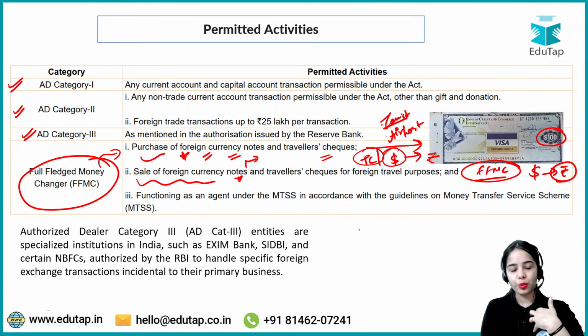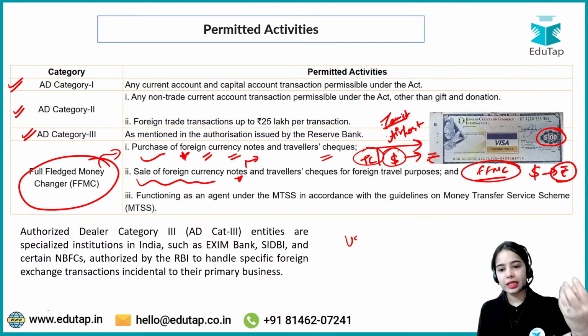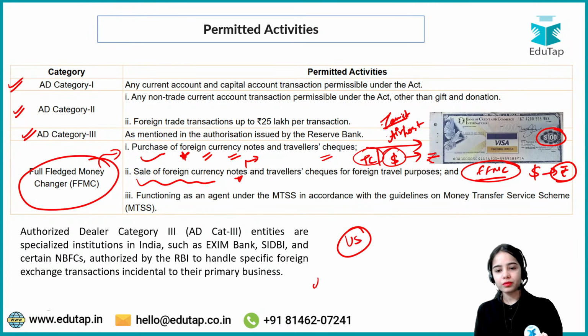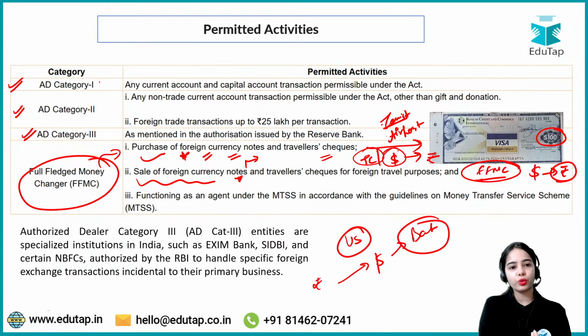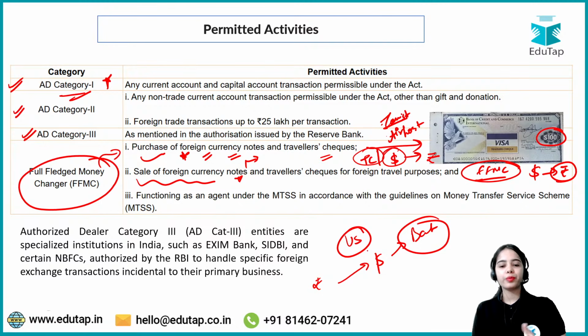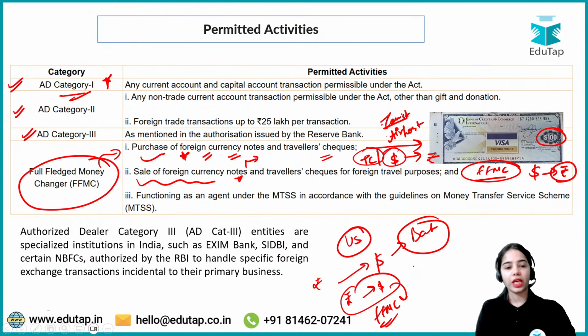Let's say you want to go to the US and you have converted your rupees into dollars through a bank, through the authorized dealer category 1, but you are going to the airport and you still have some rupees. Now you want to convert that also into dollars. So there is a full-fledged money changer stall in the airport, and you convert your rupees into dollars immediately. Okay, so this is the idea.